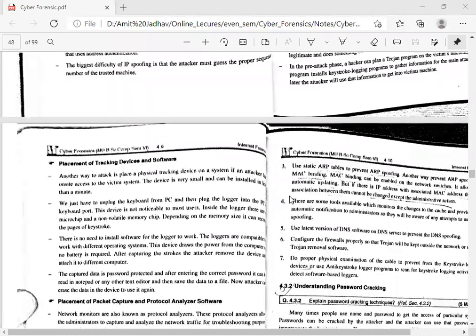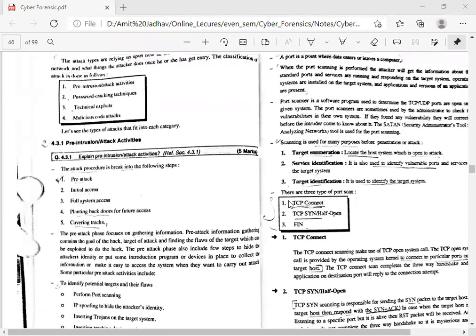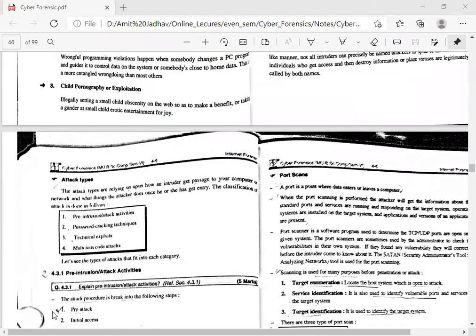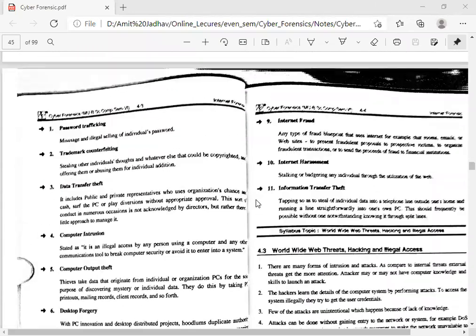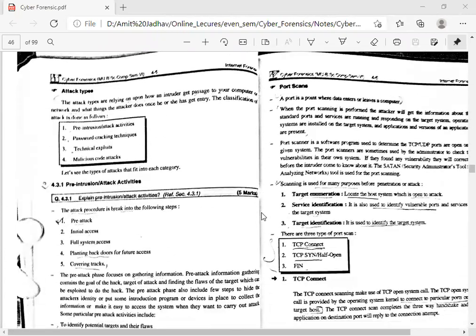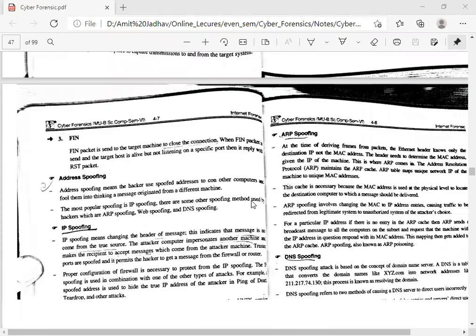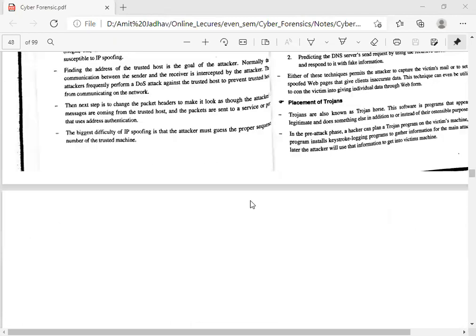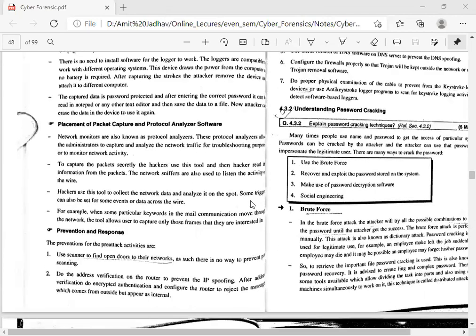Hello everyone. In the last lecture, we saw internet forensics. In that, we saw the different types of attacks performed using the internet, and we also discussed attack types: pre-intrusion activities, password cracking techniques, technical exploits, and malicious code attacks. We discussed that in the last lecture. So today we are going to start with password cracking.